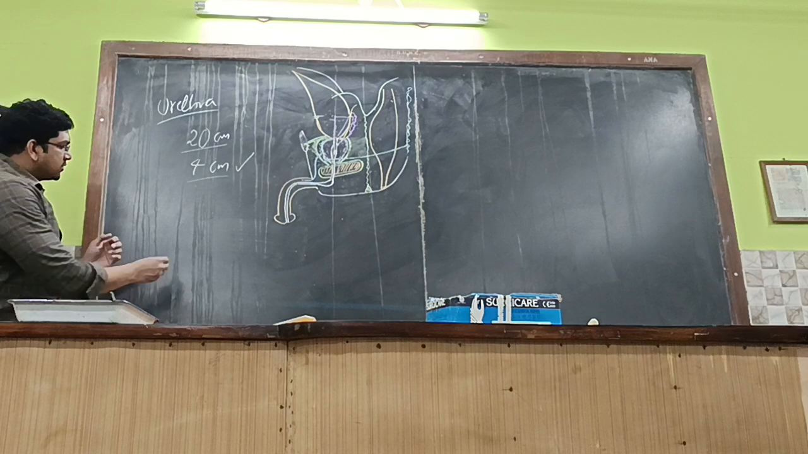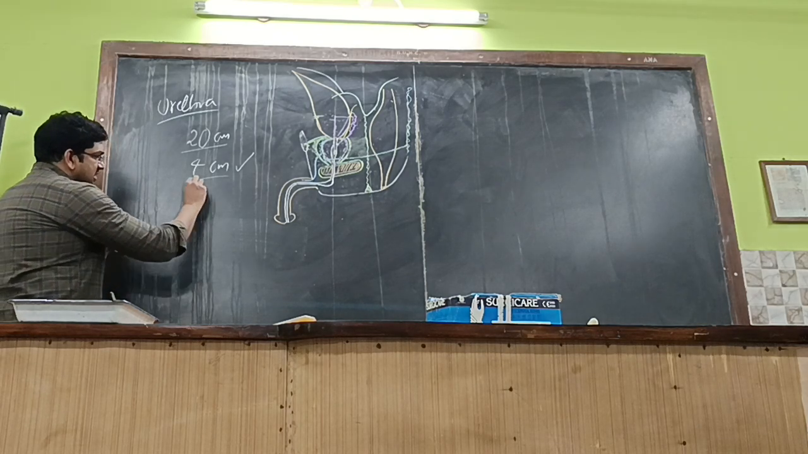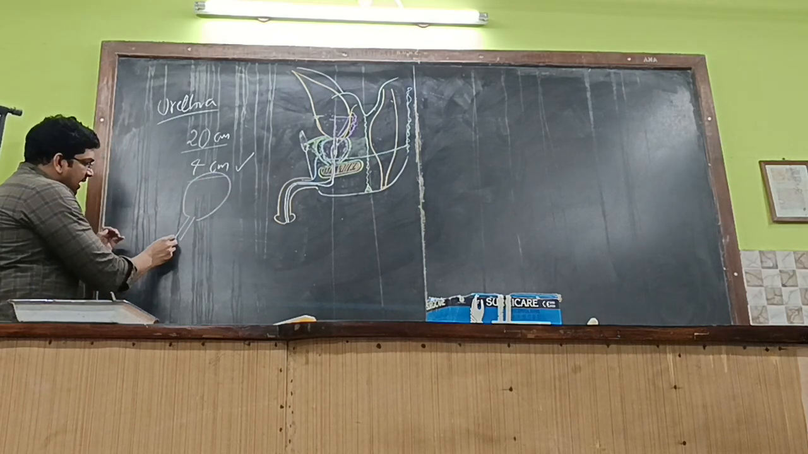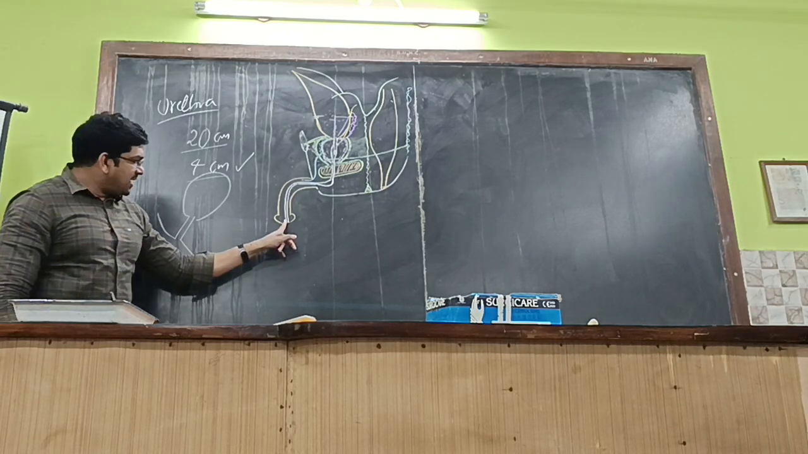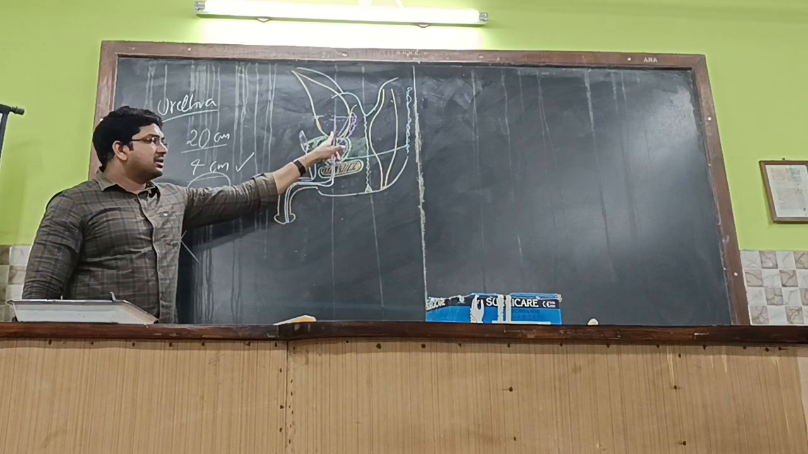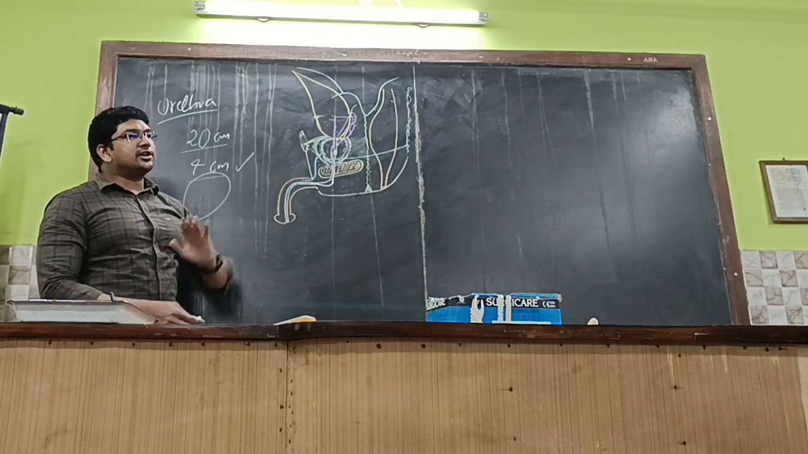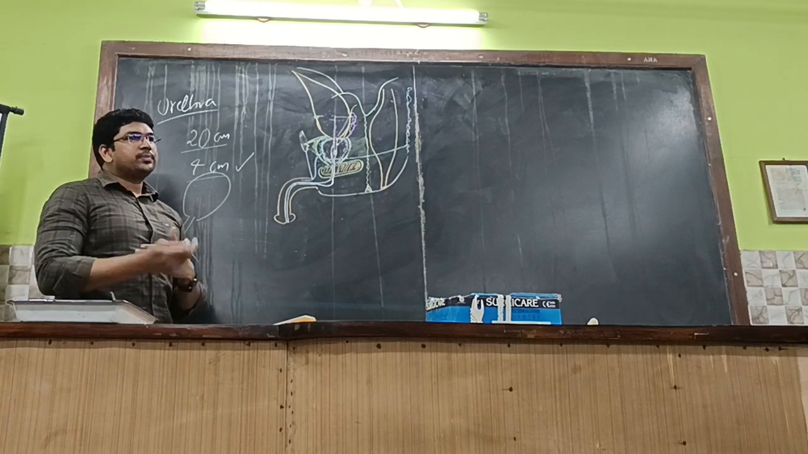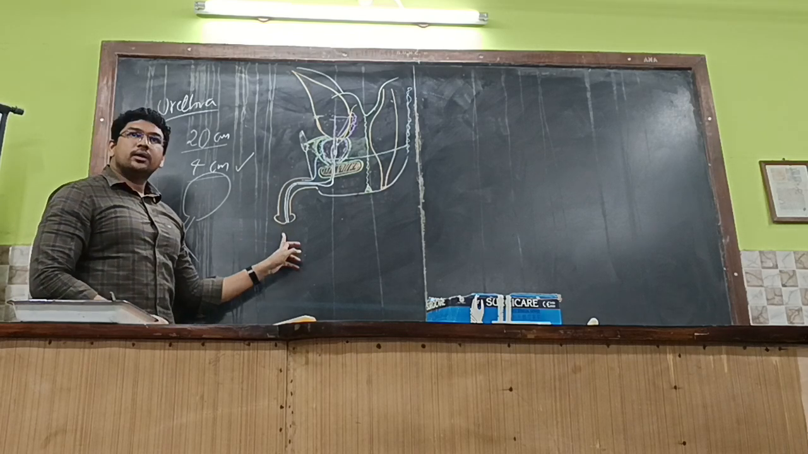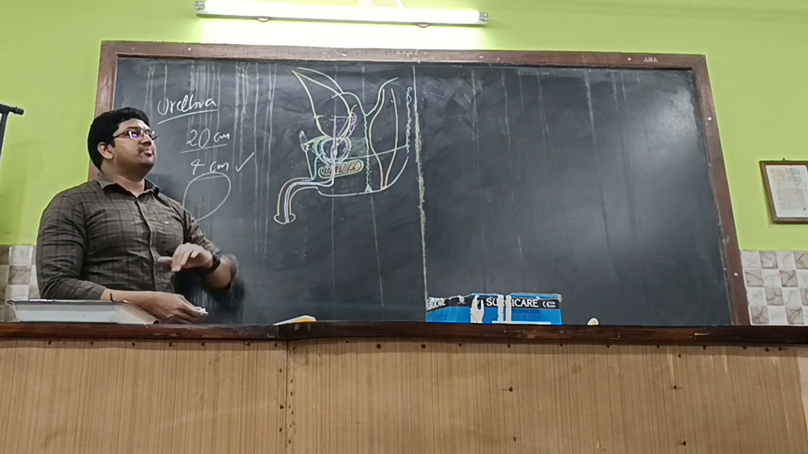In females, the urethra will be this much, the urinary bladder will be over here, and this is the external urethral orifice. But in males, all the way from here to here, around 18 to 20 centimeters is the length of the urethra. So there is less chance of urinary tract infection in males.